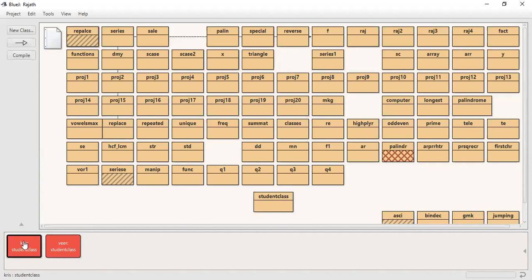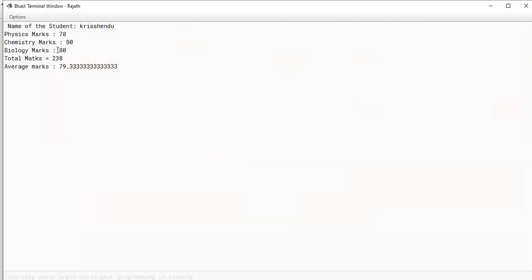But still, let us see whether it happened or not. When I click on the display function now, see, total and average have come. That is the reason it matters how a class is written, how the functions are written, in which order you need to call the functions, and how you can call them. I think this much concept is clear in your mind now.